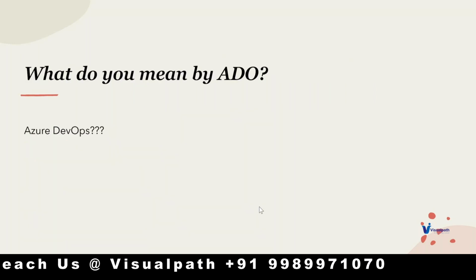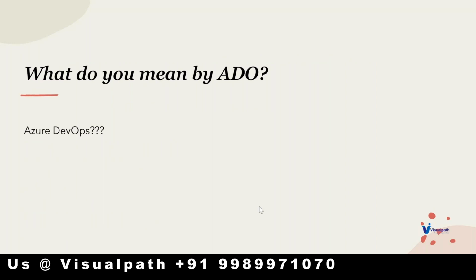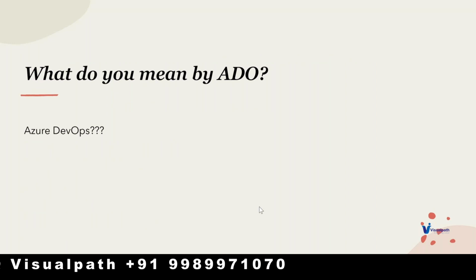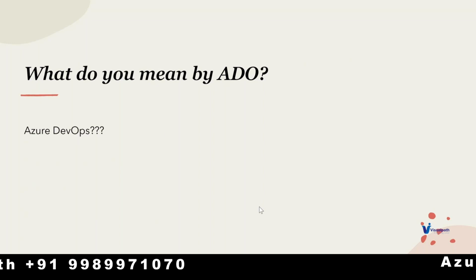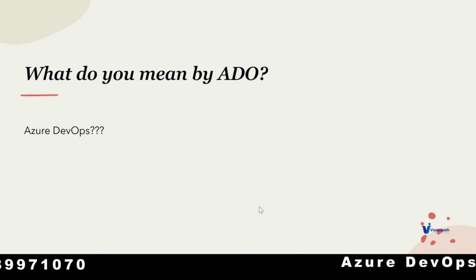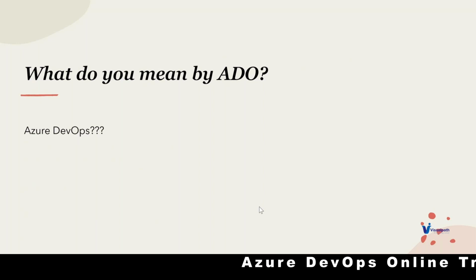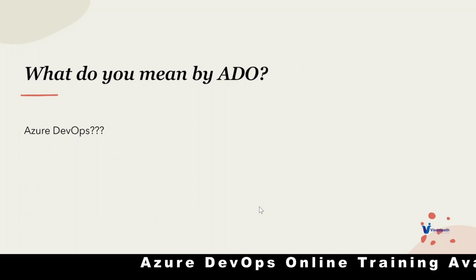So what exactly do you mean by ADO? Azure DevOps? Any wild guesses? Yeah, by using Azure DevOps, you can plan and implement, deploy. No, no, I'm not talking about the purpose of Azure DevOps. ADO means what exactly?